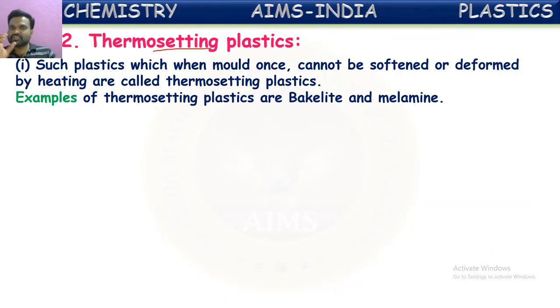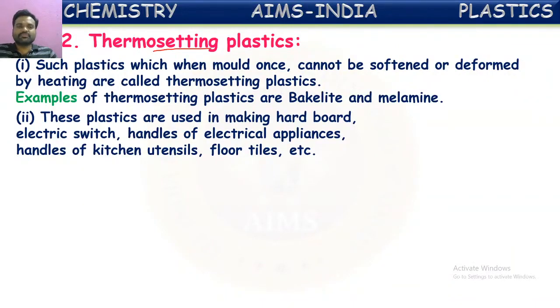So, certain plastics are there. Once we mold them and form into one shape or one tool, that cannot be remolded or it won't melt on heating. Such kind of plastics are called thermosetting plastics. Examples for them are given here: bakelite, melamine. These all will come under thermosetting plastics.